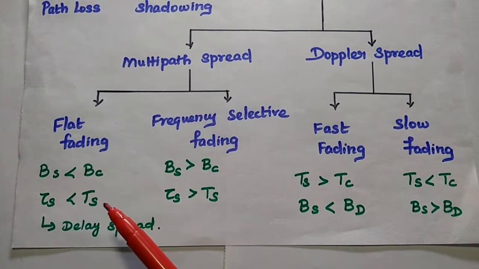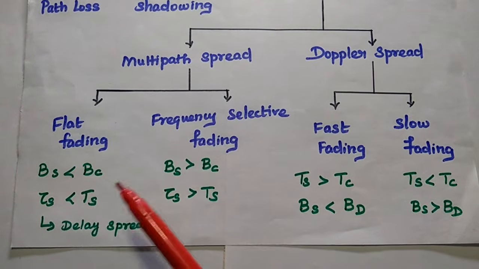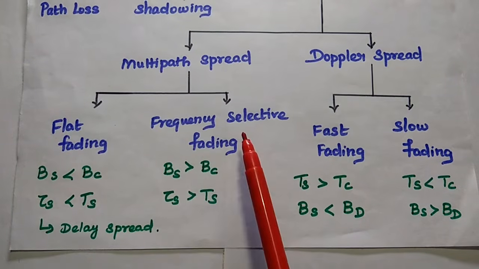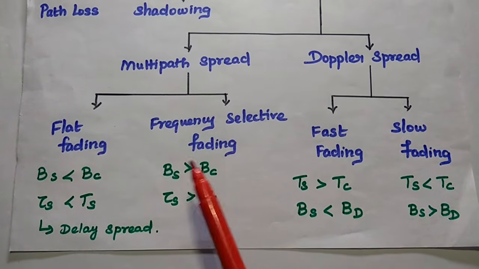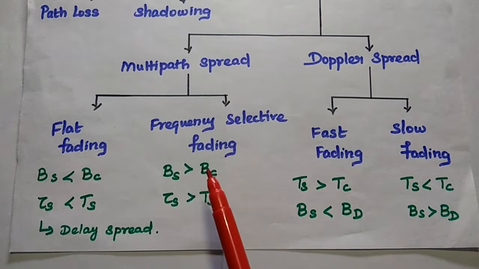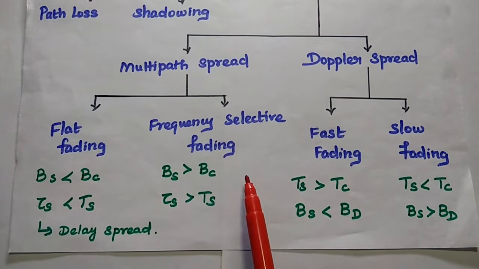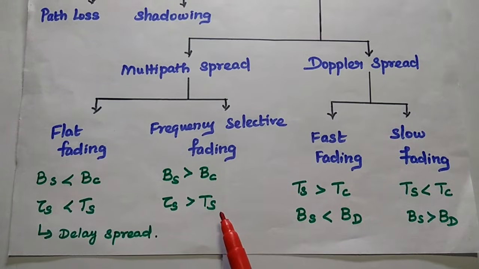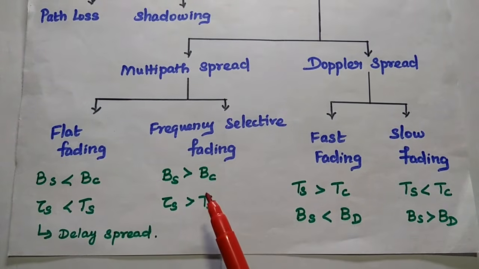Whenever these two conditions are satisfied, that is known as flat fading. Frequency selective fading: in this one, the signal bandwidth is greater than the channel bandwidth, and the delay spread is also greater than the signal period or the symbol period.